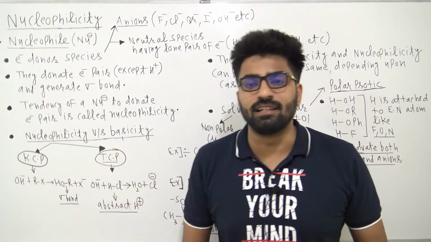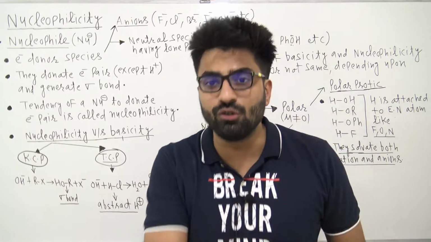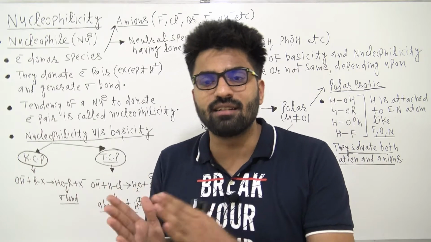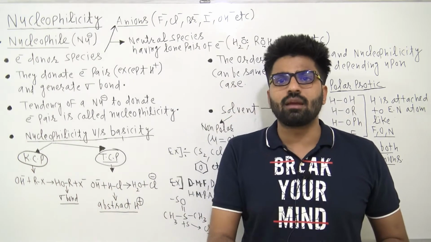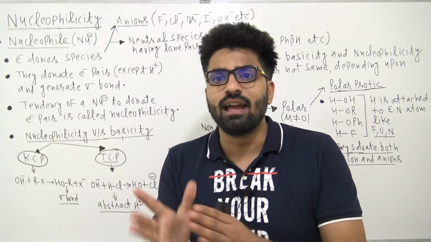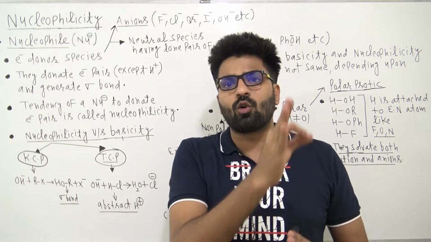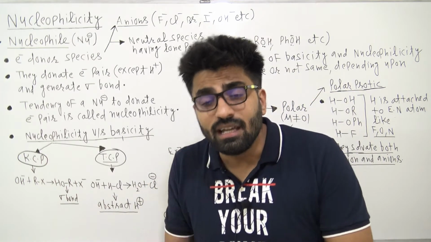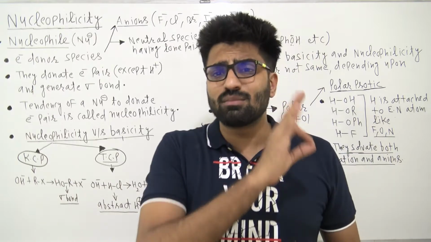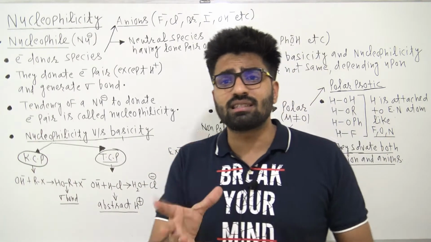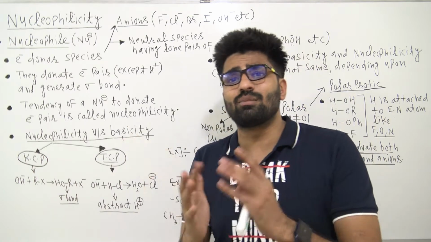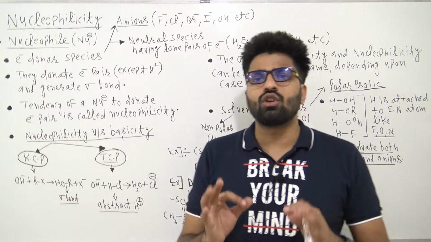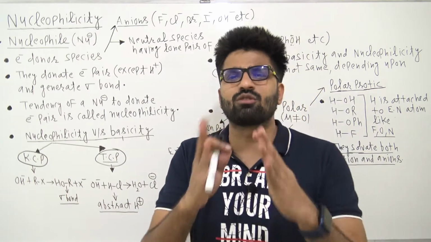So now, guys, nucleophilicity. Nucleophilicity is somehow related to nucleophile, right? So in order to understand nucleophilicity, first we need to understand what we mean by nucleophile. In organic chemistry, phile means loving, and before phile there is a word called nucleus. So these are the species which love nucleus. What is the charge on nucleus? The charge on nucleus is positive. It means these species must be electron rich. That is why they love nucleus, because nucleus has positive charge. So a simple definition: nucleophiles are electron rich species, right?